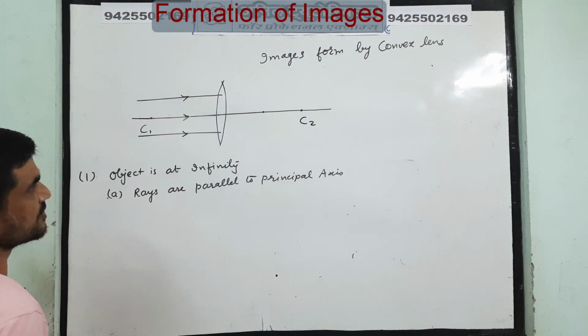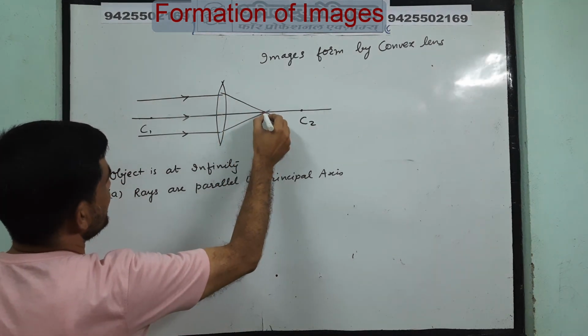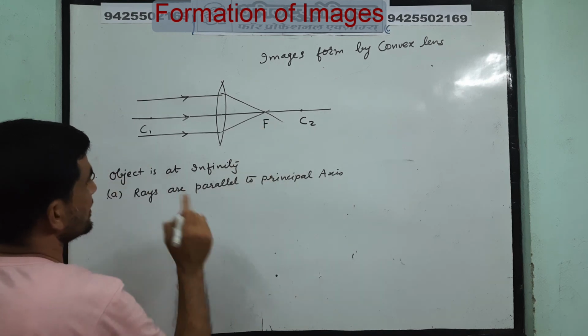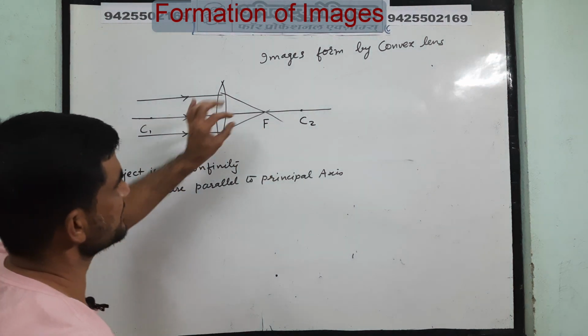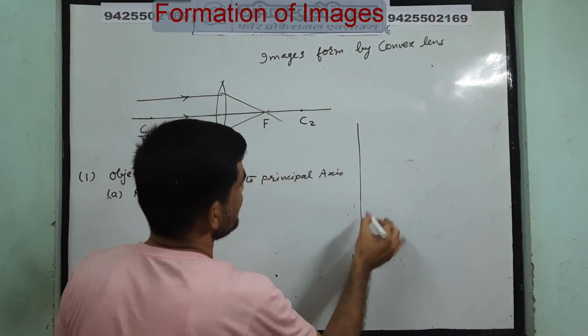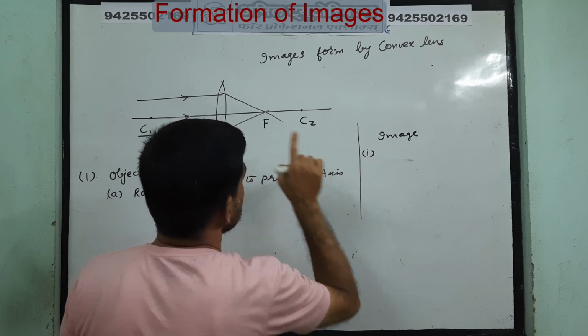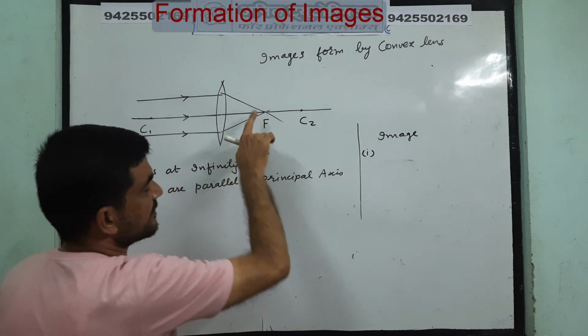Okay, so all will meet at the focus. Here the image is formed. So what is the image? The image is very small. Just see, it is a small size image. So the properties of the image: it is obtained at f.